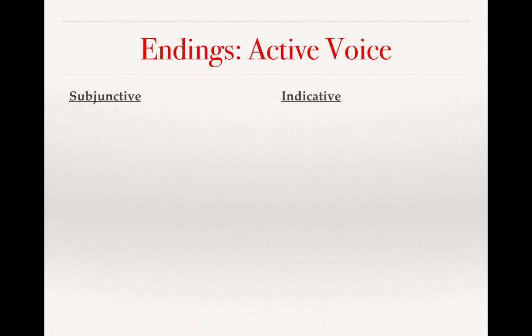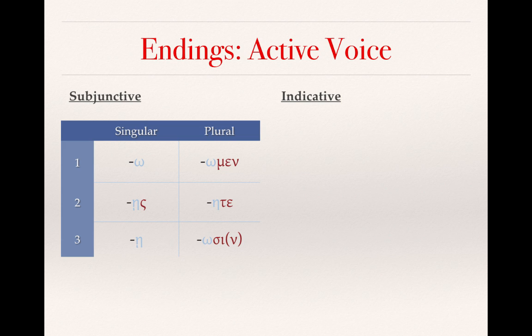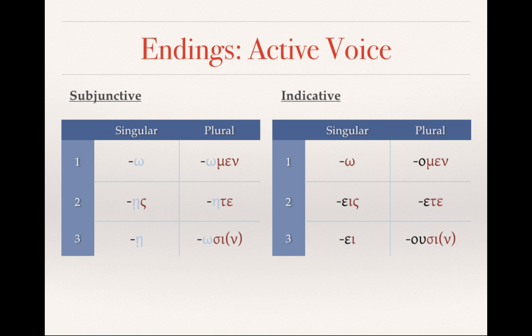All right, so in this slide, I am presenting the basic endings of the active voice in the subjunctive mood. And you can see with the blue font how there is this lengthening that occurs throughout with that connecting vowel. And in order to help you see that more clearly, I want to put this chart of the indicative endings for the active voice right next to it. And you can see that in the first person singular, there is no connecting vowel, so those are identical endings. But in all of the other forms, you can see how the connecting vowel has been lengthened, but the basic identifying marks of the person and number remain the same.